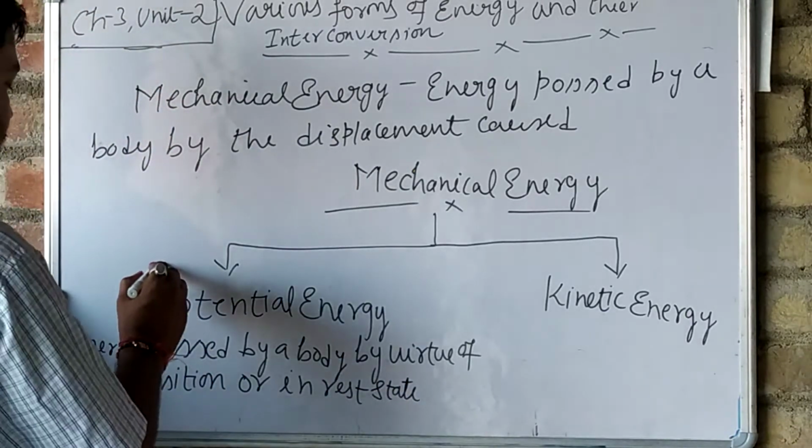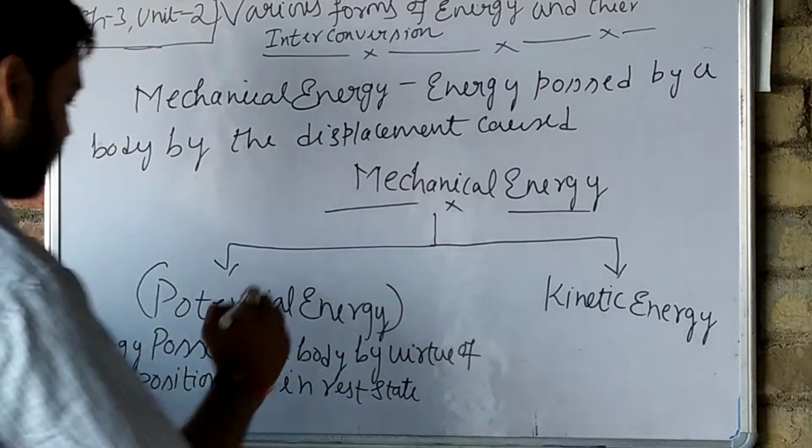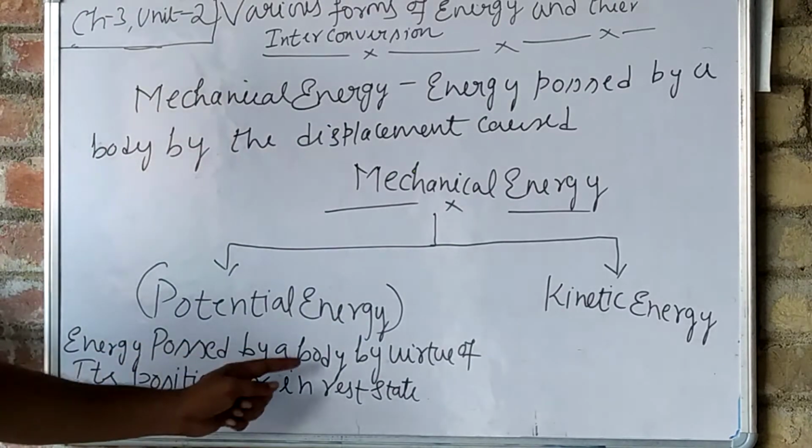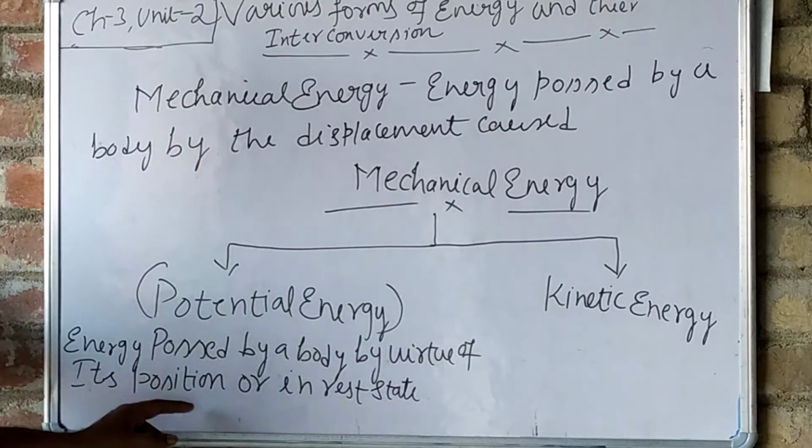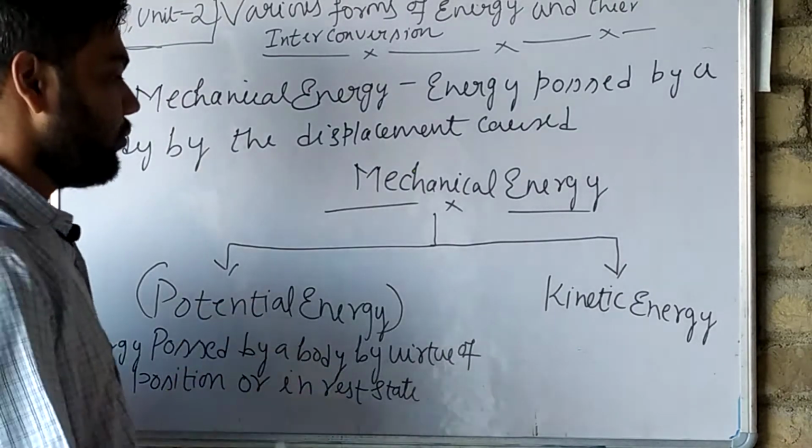Energy possessed by a body by virtue of its position or in rest state is known as potential energy.